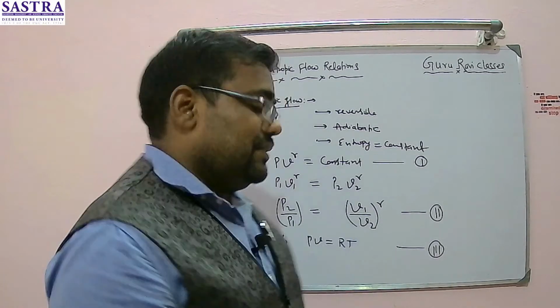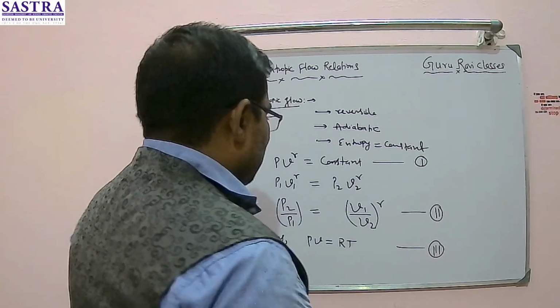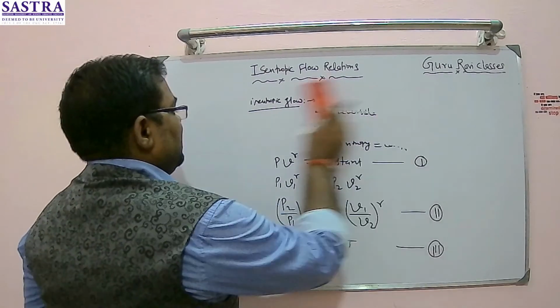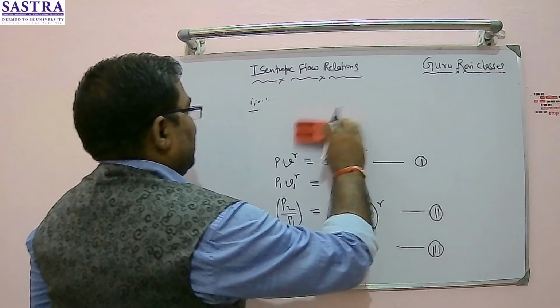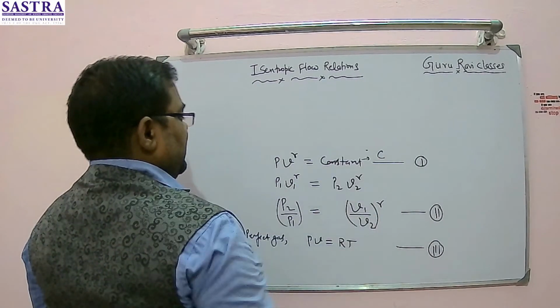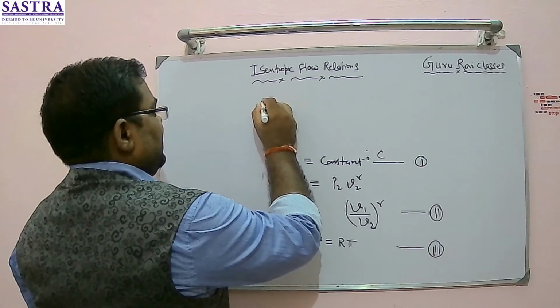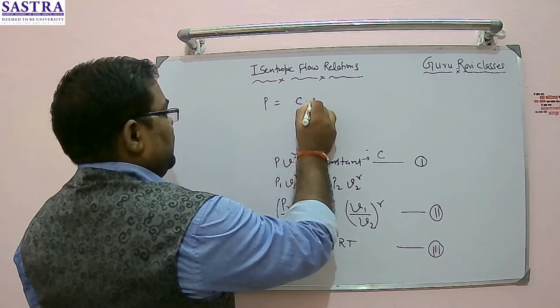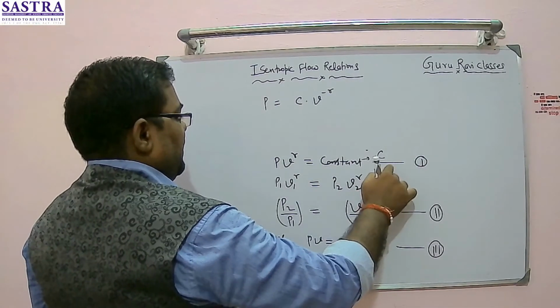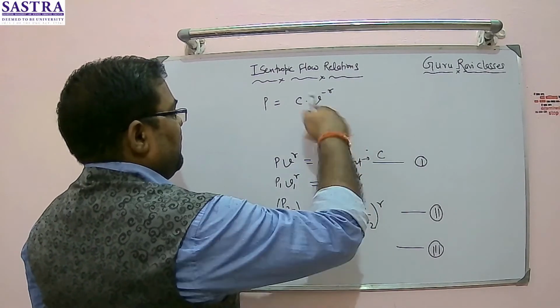I will try to do some arrangement. So I will play with this equation number 1. So how will I do that? The constant can be written as C. So from here I can say P is equal to C into V to the power minus gamma. If I take this divided by V to the power gamma, it will become V to the power minus gamma.